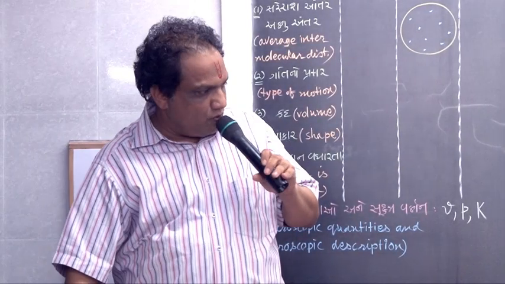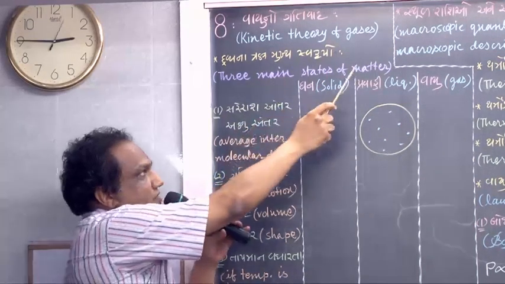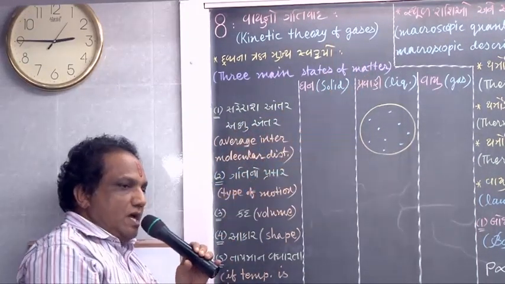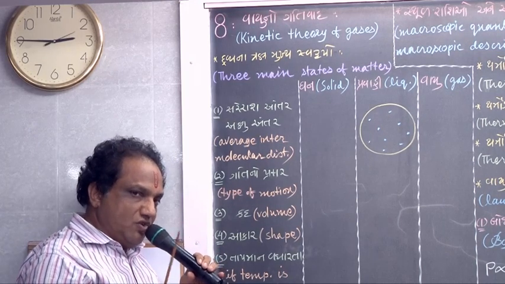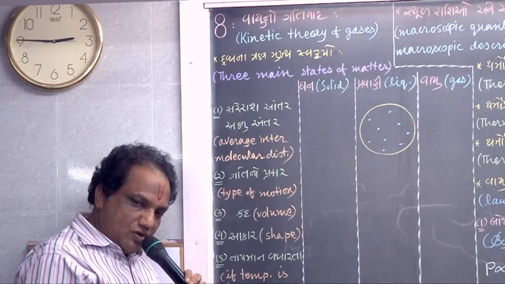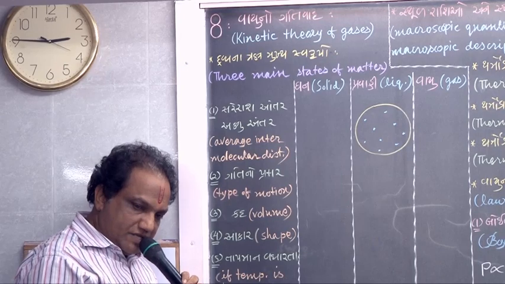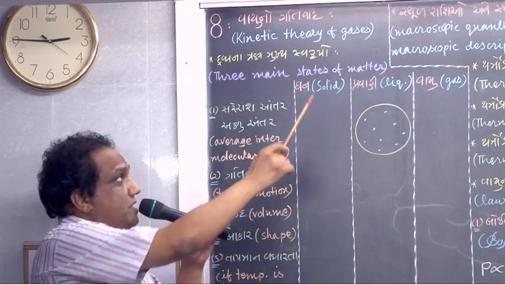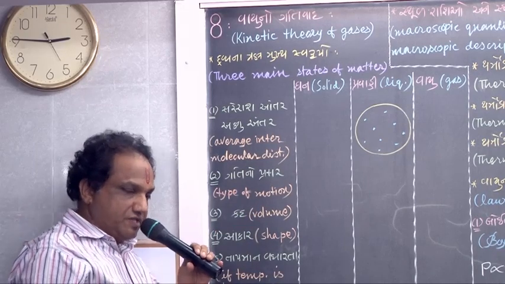We begin with a new chapter. Three main states of matter. Either we call them states or forms or phases of matter, same thing. Three main forms or phases of matter are solid, liquid and gaseous state. Correct? Let us compare these three phases from different comparison aspects.